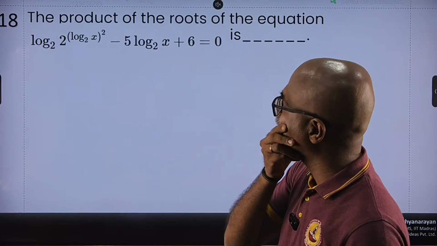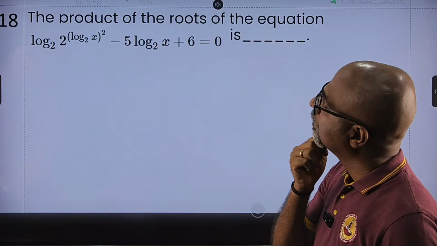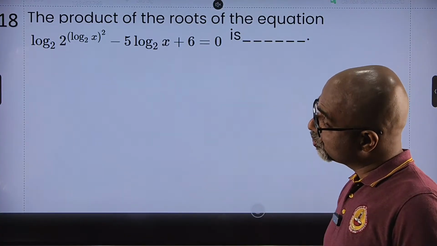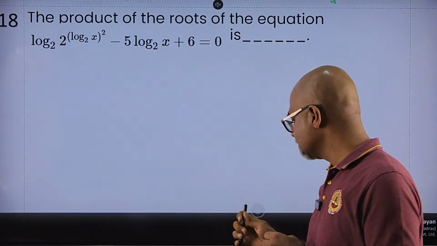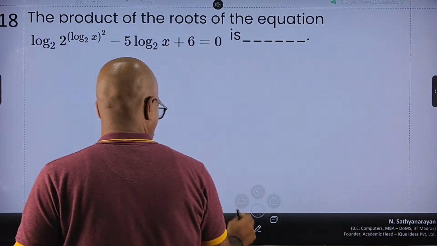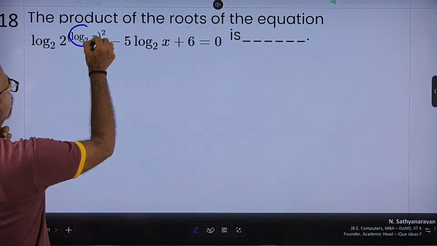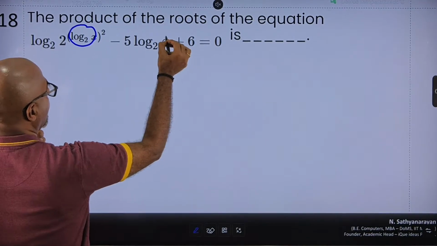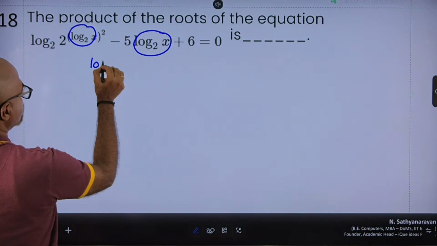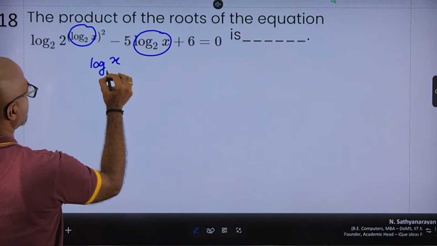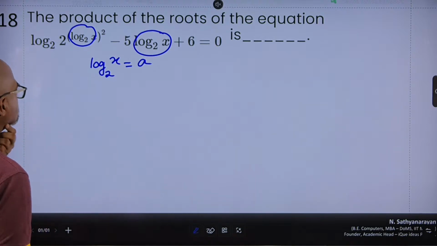Log, product of the roots of the equation. Log of 2 to the base 2, 2 raised to... Looks complicated, but actually it's simple. One quick observation I can make is I've got log 2x square and log 2x. This is basically repeating. So to make life simple, let's assume this to be a, right?